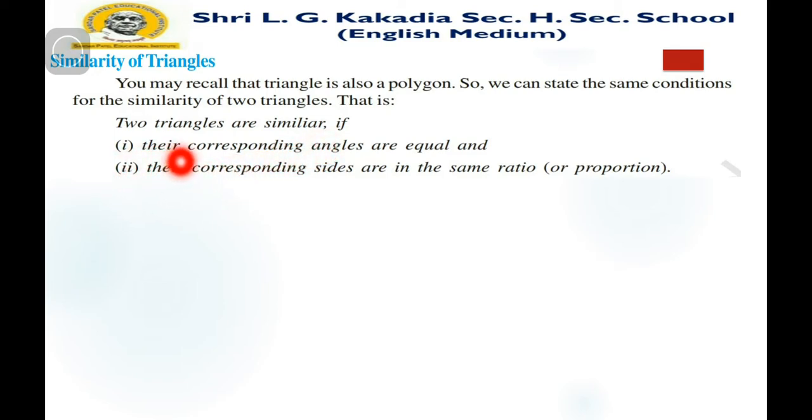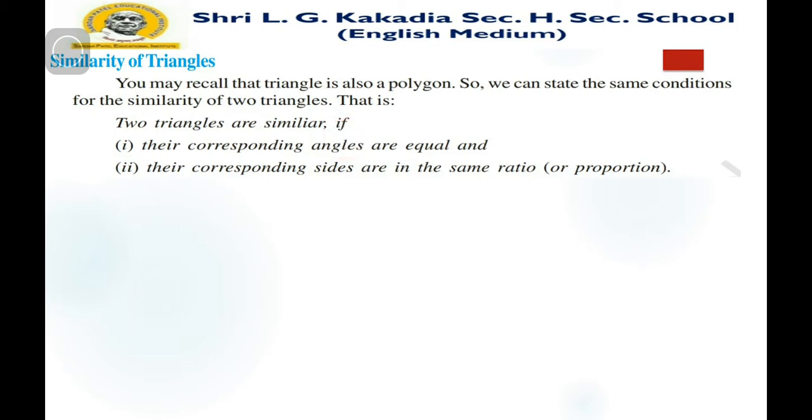First, their corresponding angles are equal, and the second condition is their corresponding sides are in the same ratio or proportion. So these two conditions must be satisfied if two given triangles are similar.